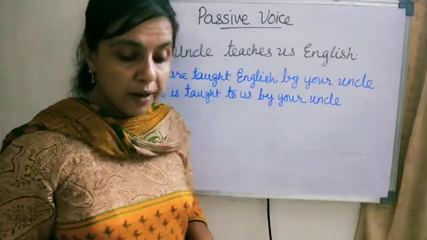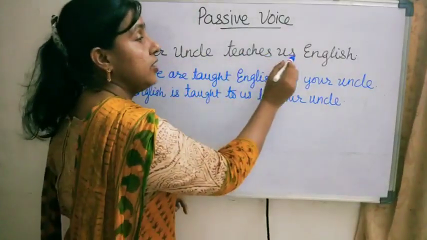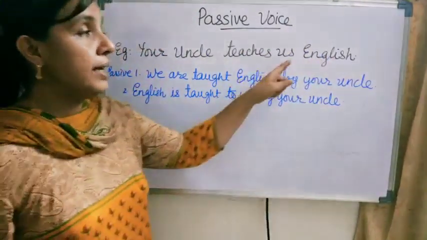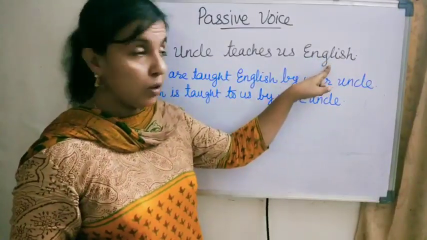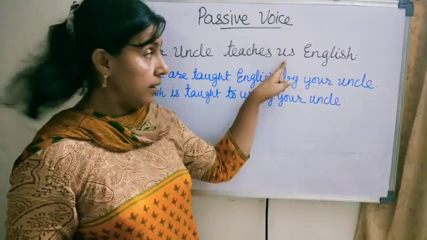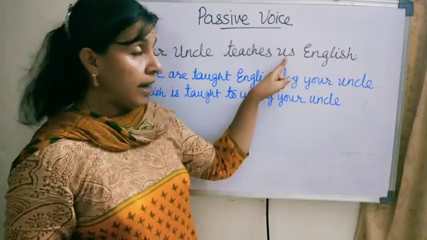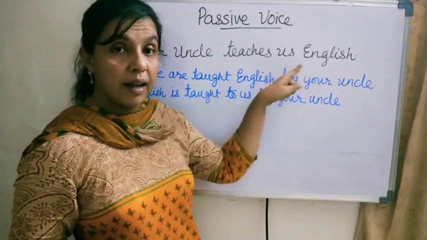Let us see one sentence. Your uncle teaches us English. Here you can see that there are two objects. One is the direct object. Teaches what? English. And the second one is the indirect object, who receives the teaching.